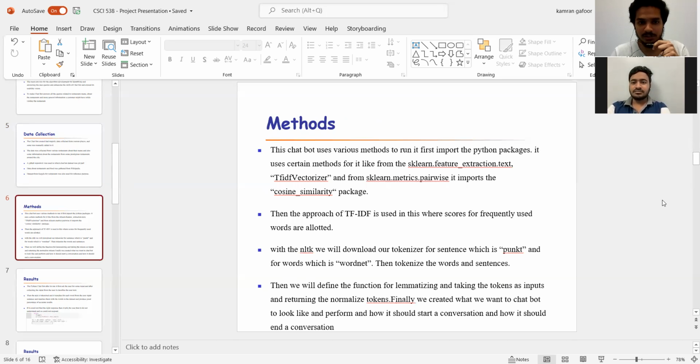So going to the methods, there were several methods that we had to implement to make the chatbot run smoothly and respond to all the queries of the user. So I'll go line by line. The first one is about importing packages, and the important packages among them was one called sklearn.